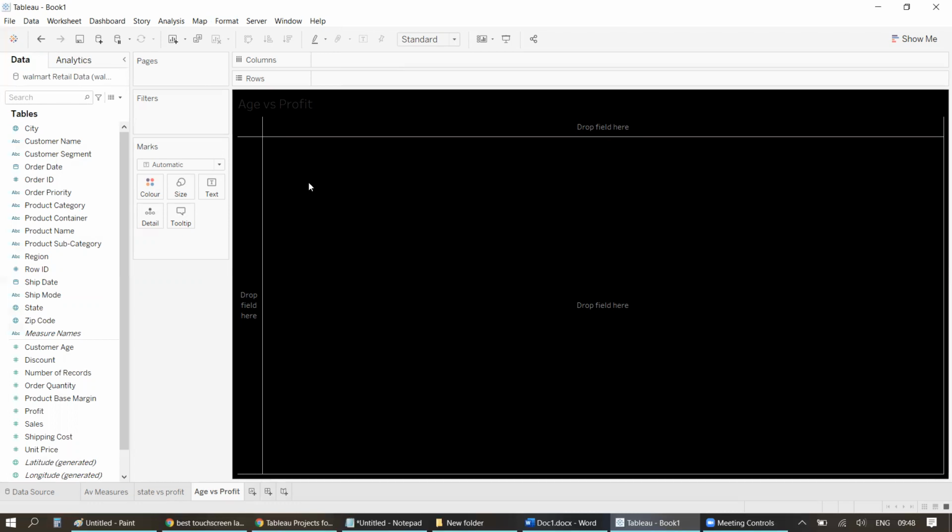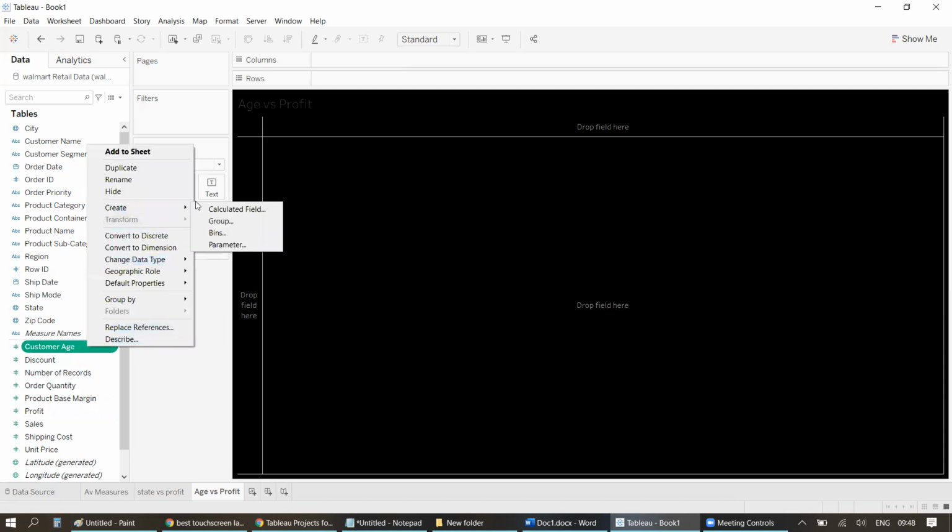Now, what we have to do over here is, see, age is your customer age. Look at it. Customer age, there should be some column for customer age. Yeah, it's a measure, right? And profit is also a measure, right? So histogram is a solution for you. So what best we can do in this case is, in fact better, create a bin out of it. So what I'm going to do is I'll create a bin for customer age, right?